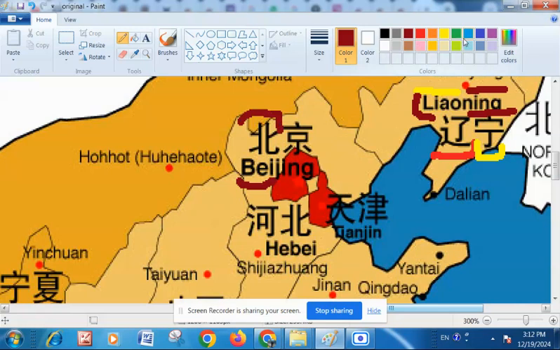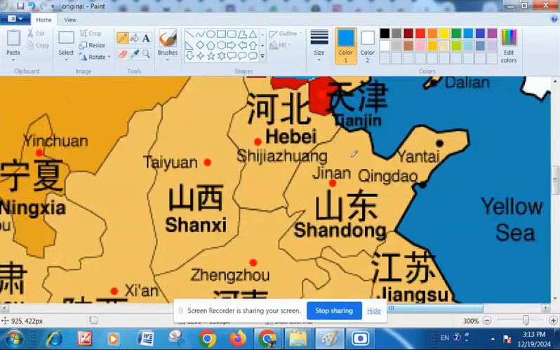The second word is J initial, ING final. Jing becomes Jing, corresponding to this character. So this is Jing. Pei means north, the direction north, and Jing is a capital. So this word by word becomes the North capital. Beijing is the North capital.